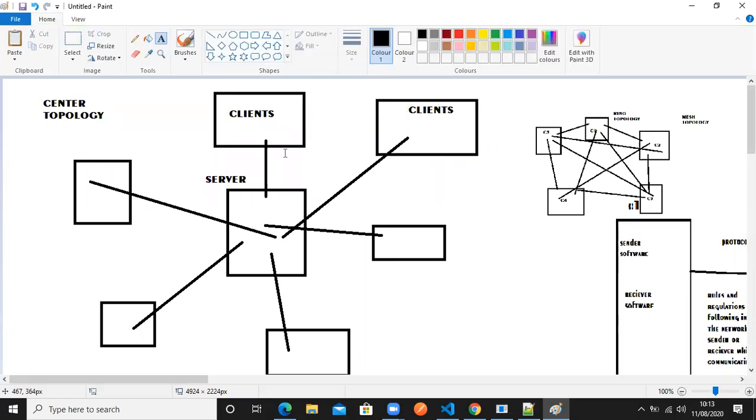But apart from that, it is sender and receiver everywhere. From the client side only one direction is going on, but the server can serve all the other clients, right? So a little more capability is needed for the server computer. Only the terminology is changed, meaning only the word. Previously it was sender and receiver, but now it is called server and client. Only that is changed in center topology.